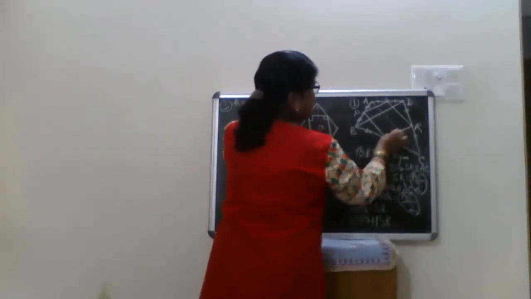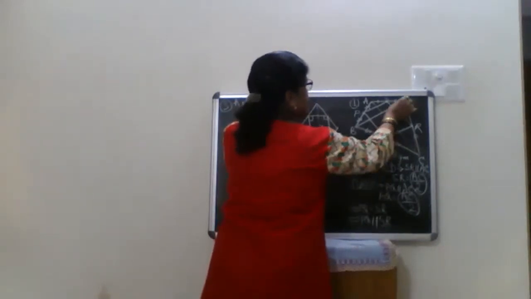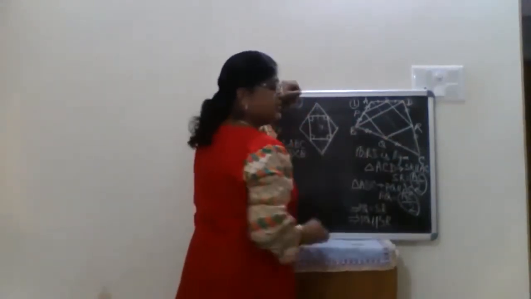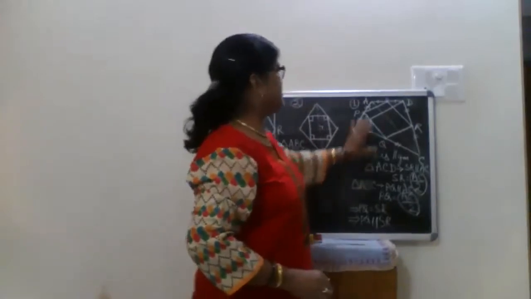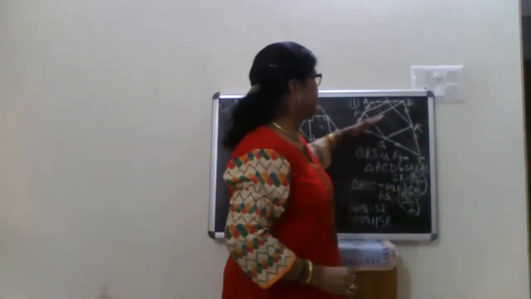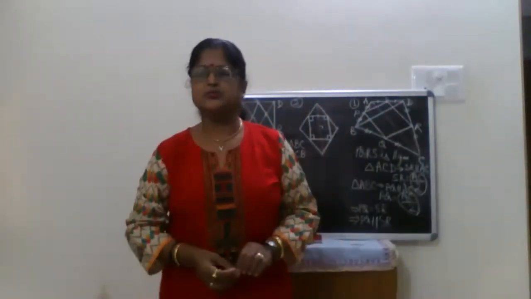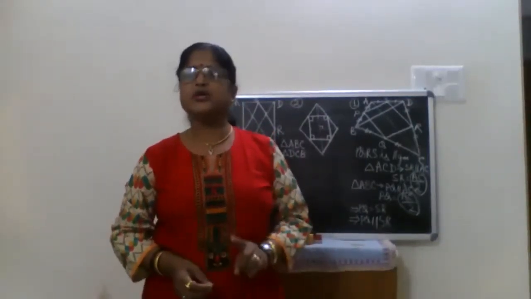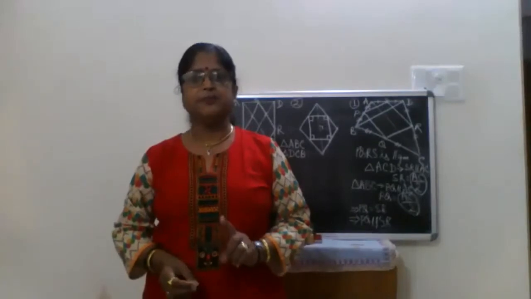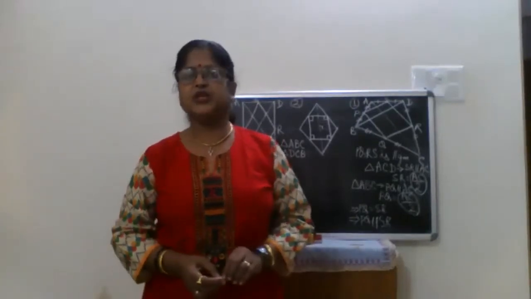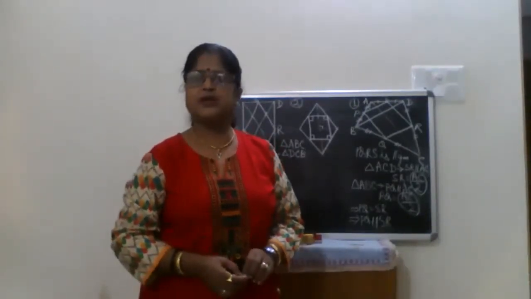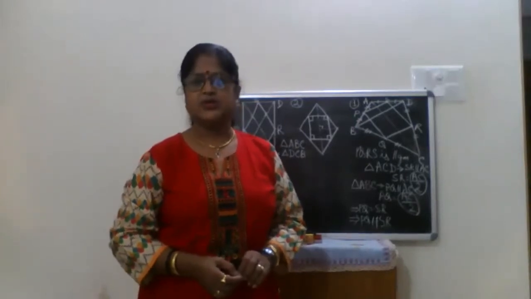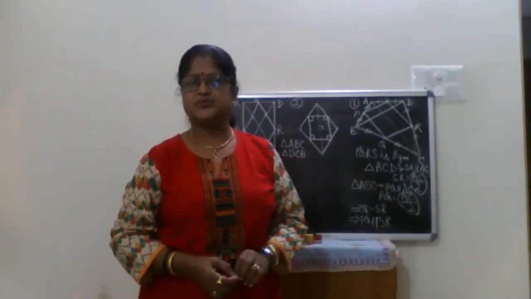So if I join this line segment, that will be parallel to BD as well half of BD. The same thing you did with AC, the same thing you are doing with BD also. So you can write similarly, or you can use that theorem: one pair of opposite sides of any quadrilateral, if equal and parallel, it's a parallelogram. You can use this also.